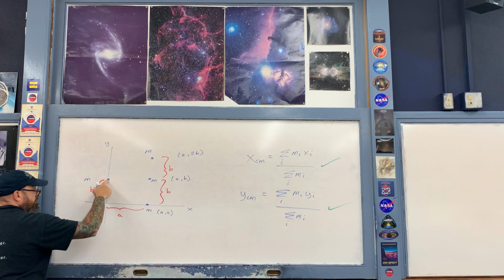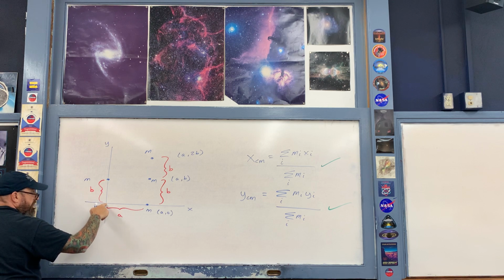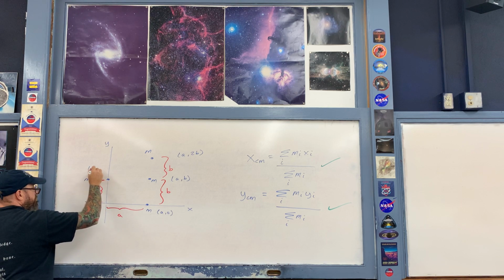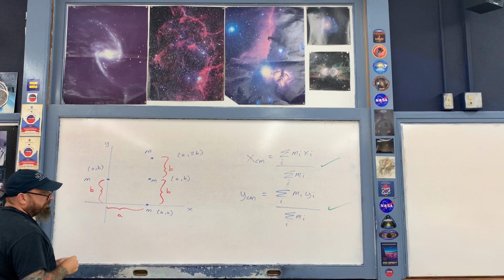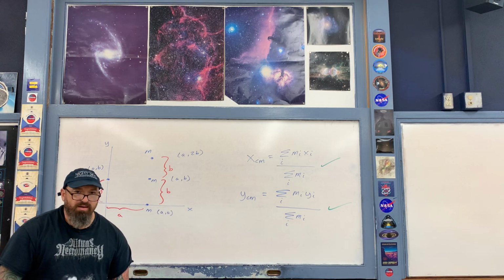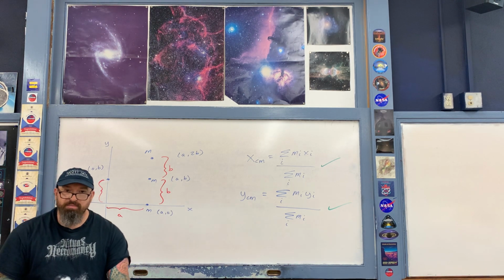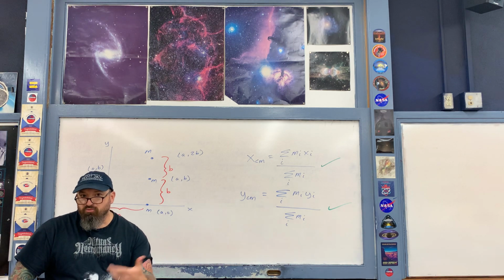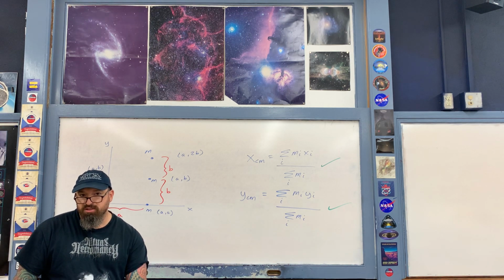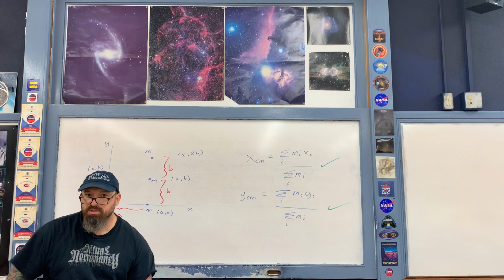And then lastly, this one over here has an x component of 0 and a y component of b, like so. Okay, now just look at the diagram for a moment and keep in mind that all of the masses are equal. On the diagram, roughly where do you think the center of mass is going to be? Once again, think of it in terms of an average.